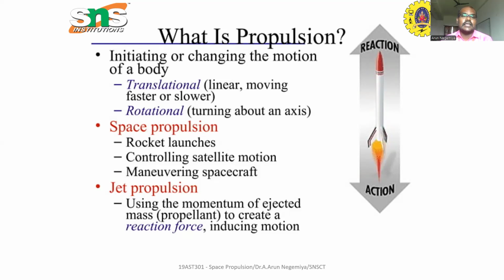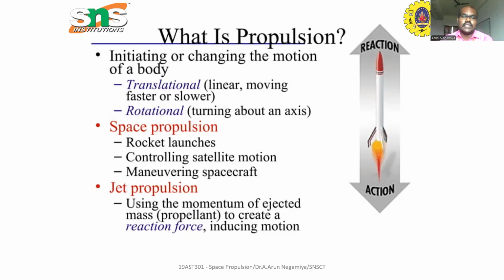So propulsion can be classified into two types based on body. First one is translational. Second one is rotational. Translational means linear, moving faster or slower, like our bike and car. It will move in a straight line or linear manner. We will move faster or slower based on our speed.